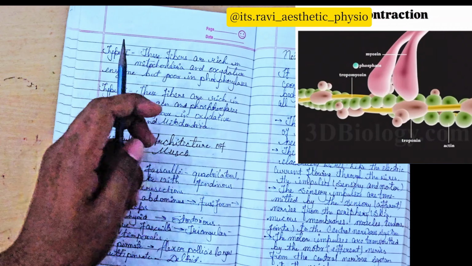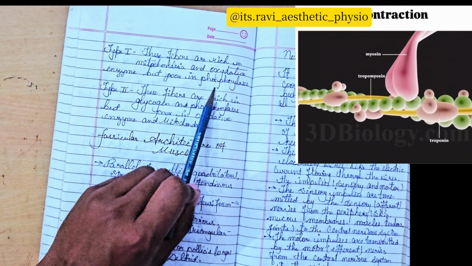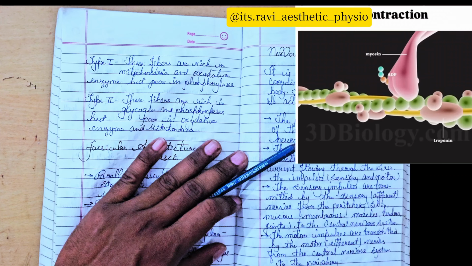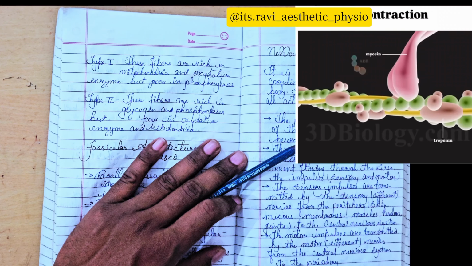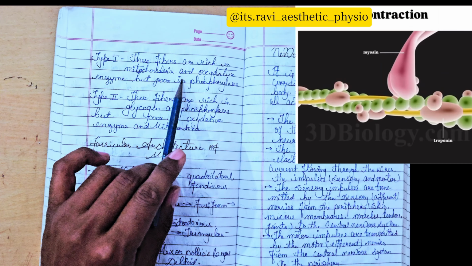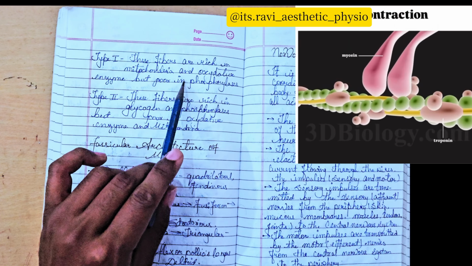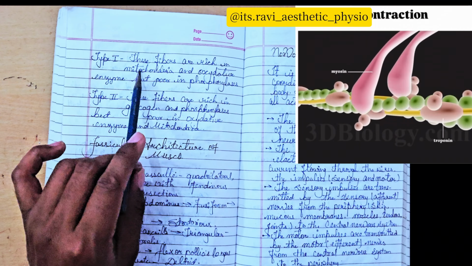Type 1 fibers are rich in mitochondria and oxidative enzymes, but poor in phosphorylases. It means there is a minimal amount of phosphorylation, but mitochondria are present in higher amount, so oxidative action is performed in type 1 muscle fibers.